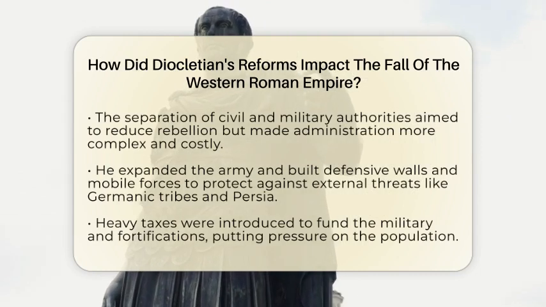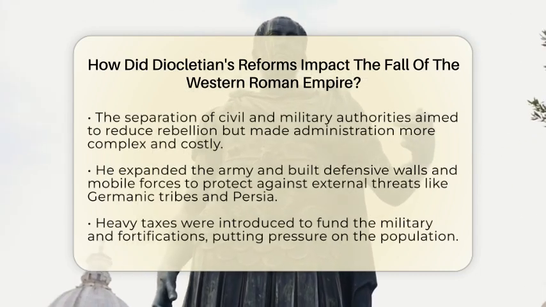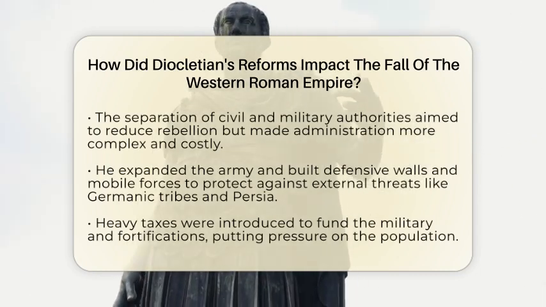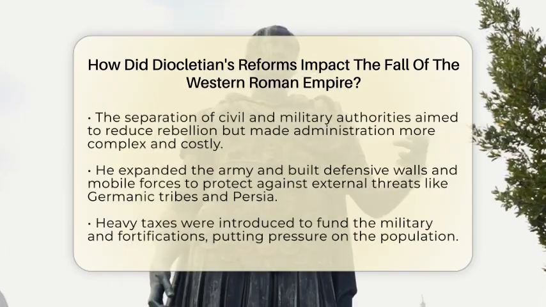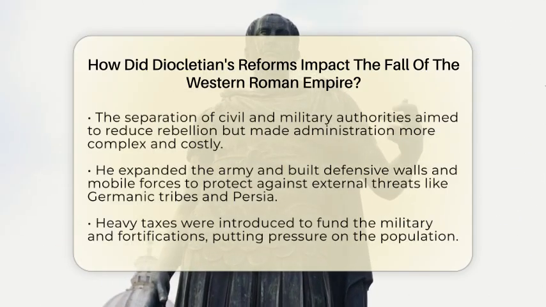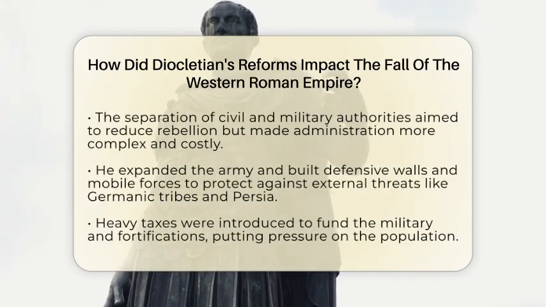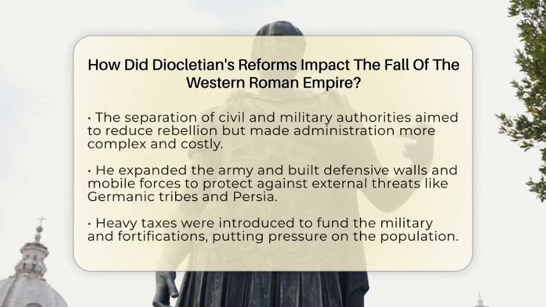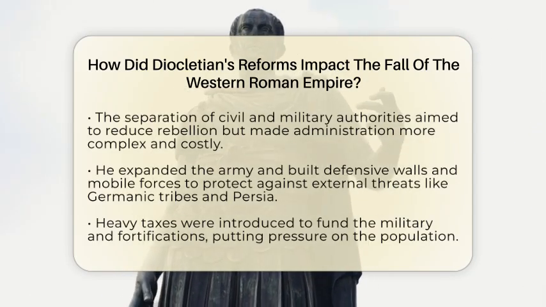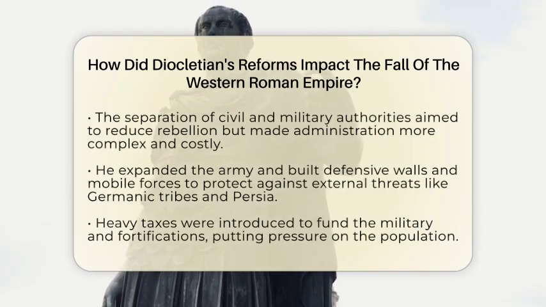Diocletian also increased the number of provinces from around 50 to nearly 100. These provinces were grouped into larger units called dioceses, each overseen by civil officials separate from military leaders. This separation was meant to reduce rebellion but made the government more complicated and costly to run.